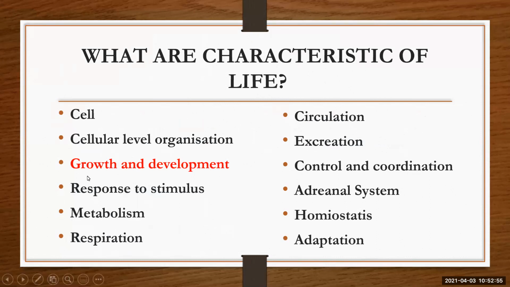Cellular level organization, growth and development, response to stimuli, metabolism, respiration, circulation, excretion, control and coordination, homeostasis, adaptation. If you see one of these characteristics, you can say that it is living matter.